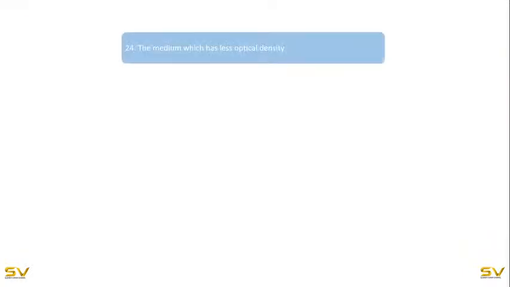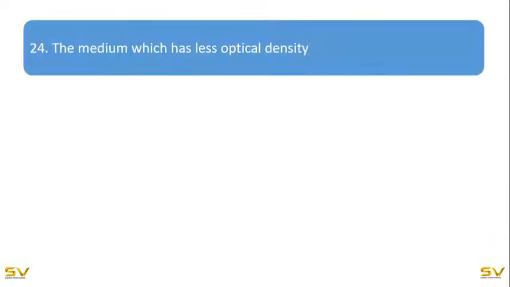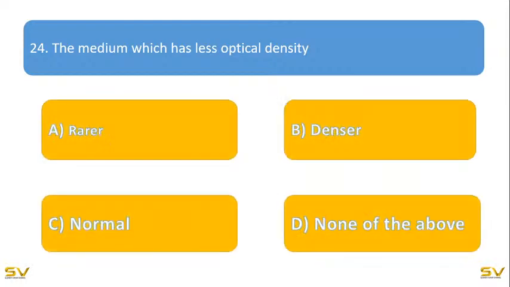Now coming to the next question. The medium which has less optical density. So among the following, which medium has less density?